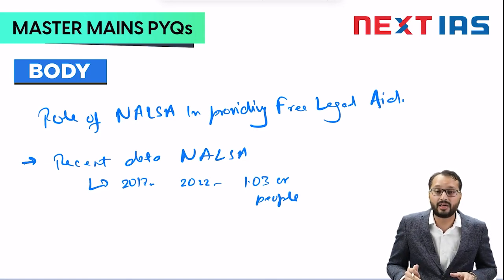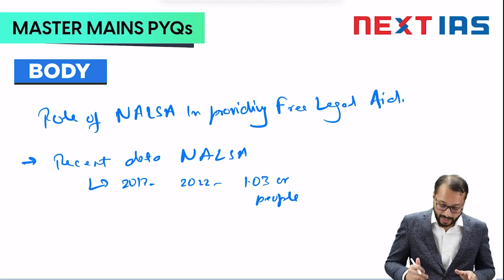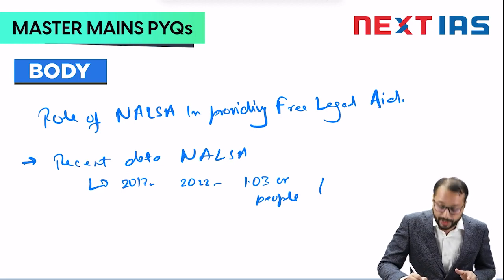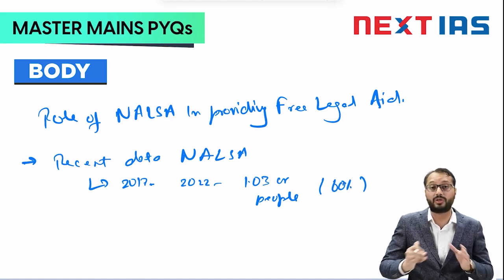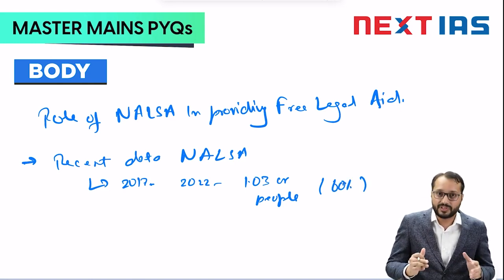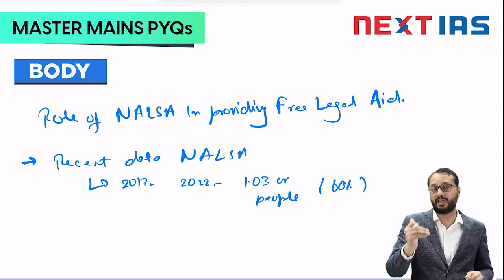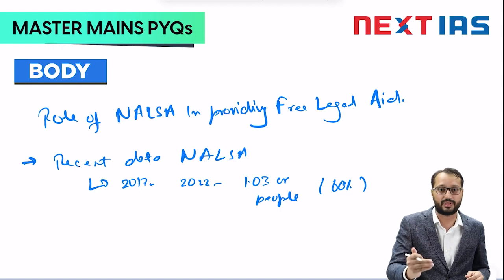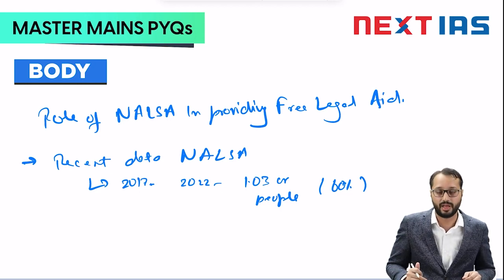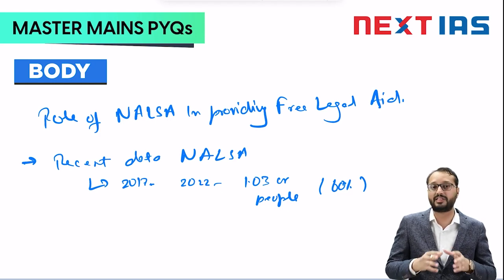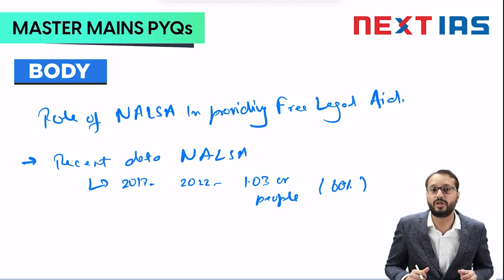The quantum of jump was seen maximum in the year 2021-2022, which constituted 60% of this total number. 5 states saw this jump in huge numbers: Madhya Pradesh, Uttar Pradesh, Jharkhand, Bihar, and Assam. So NALSA has been able to cater to the needs of the people in these particular areas.